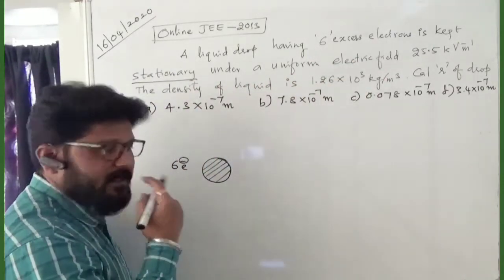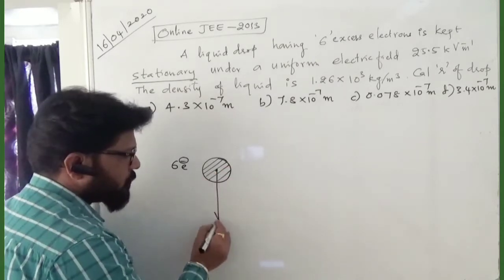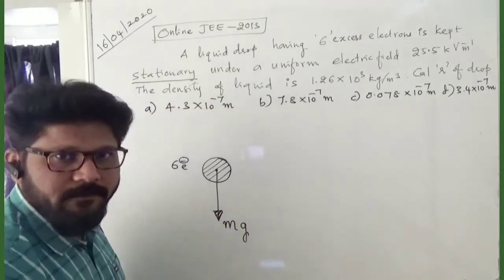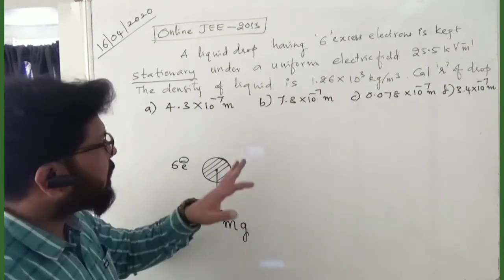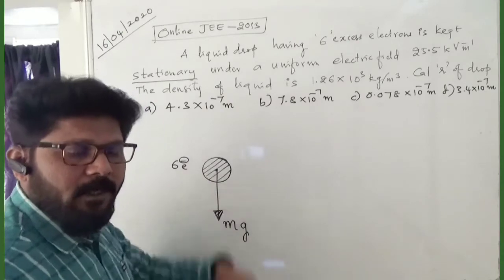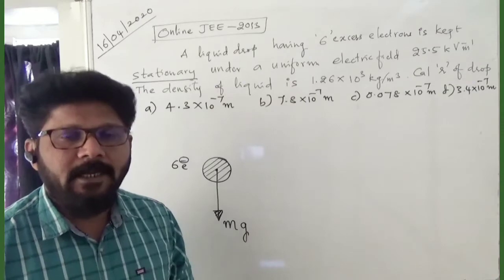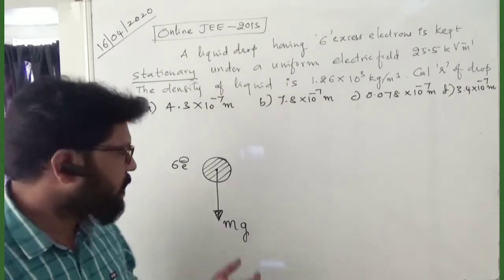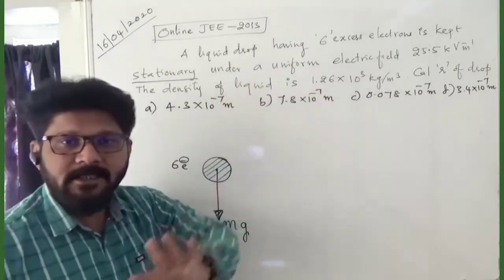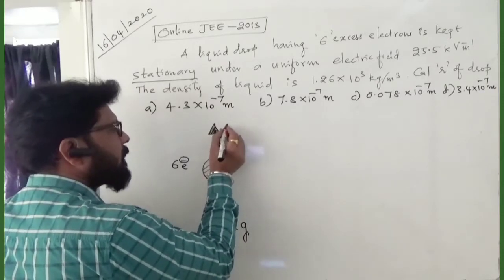The electric field is given. First, let us imagine when a drop is there, its weight, m into g, will be acting downwards. The electric force has to balance it. To make it stationary, should the electric force act upward or downward? Upward, because downward mg is already acting. He has not given in which direction it is acting, but the force due to this electric field should act in the upward direction.